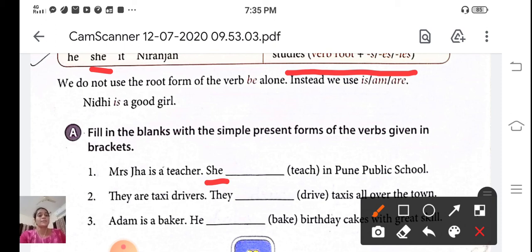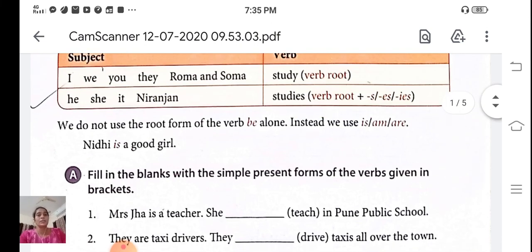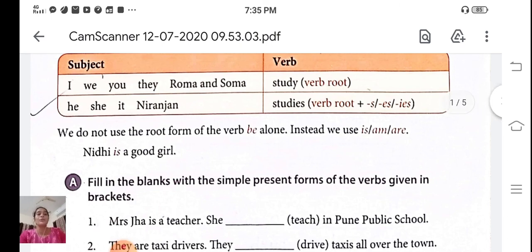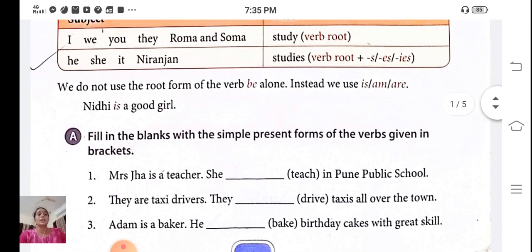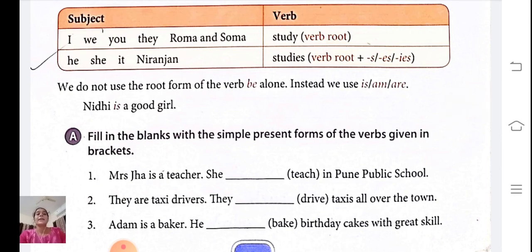Now the next. They are taxi drivers. They drive taxis all over the town. You can see here, students, I, we, you, they, Roma and Soma, we have to use the verb root. So which is the correct answer? Drive. They are taxi drivers. They drive taxis all over the town.